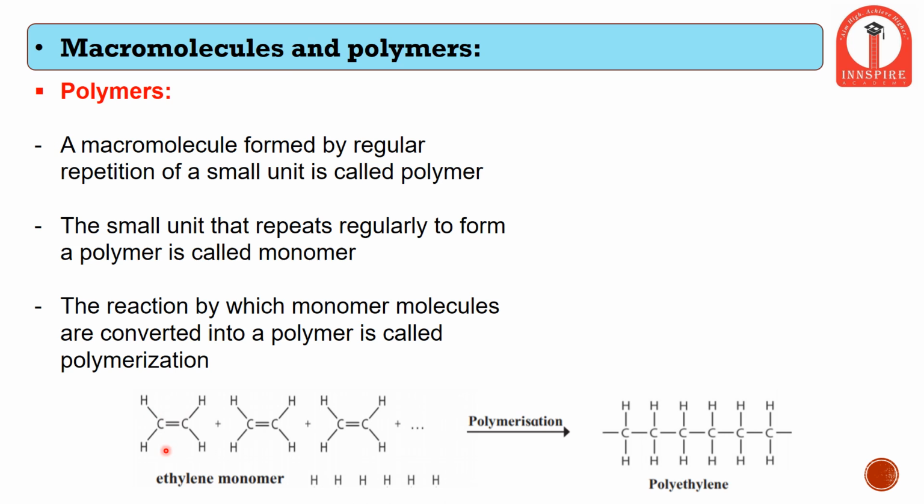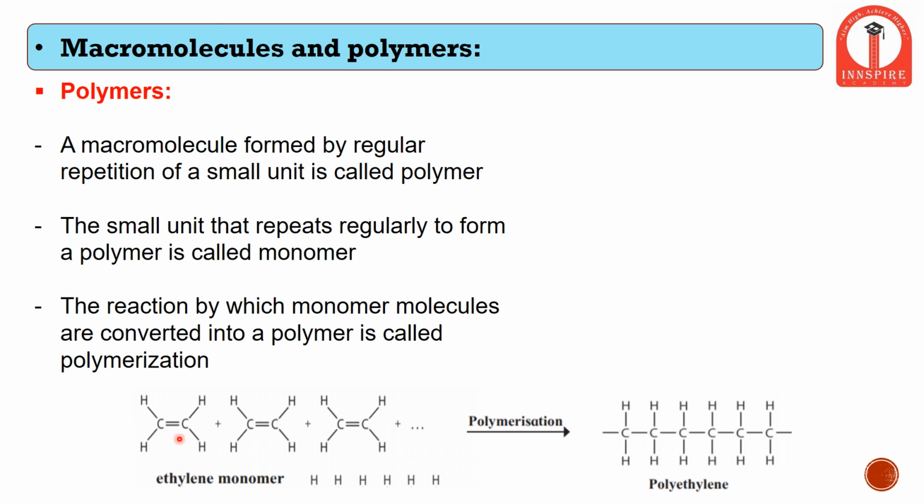When many ethylene molecules come together, that is they add together, they undergo a polymerization reaction and give rise to the formation of polyethylene. Poly means many, so many ethylene units coming together. This compound is called polyethylene. Polyethylene is what the plastic bags that we use are made of.